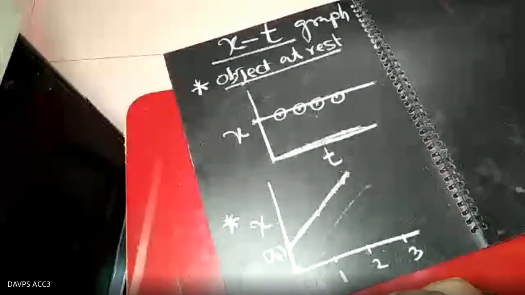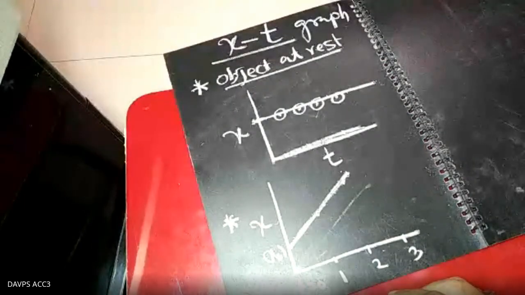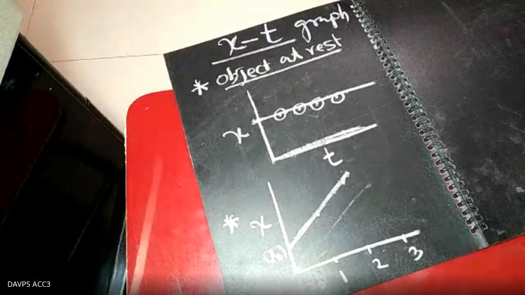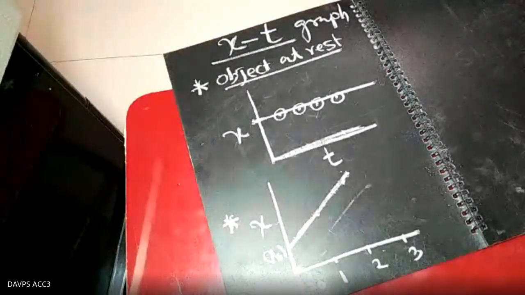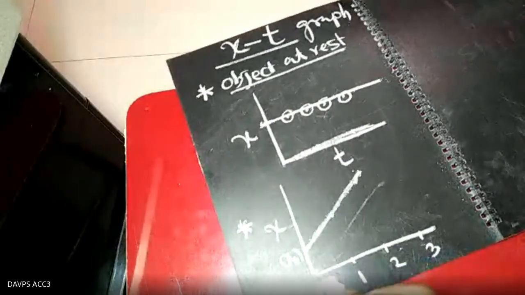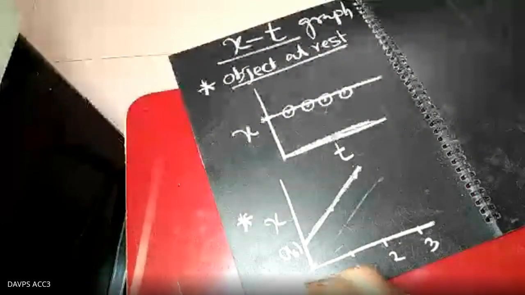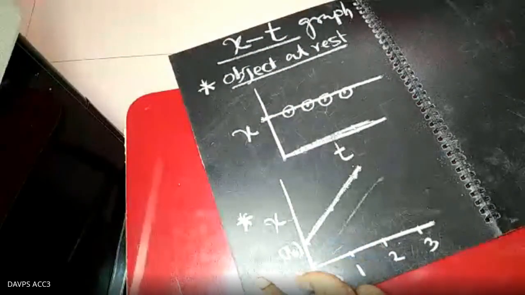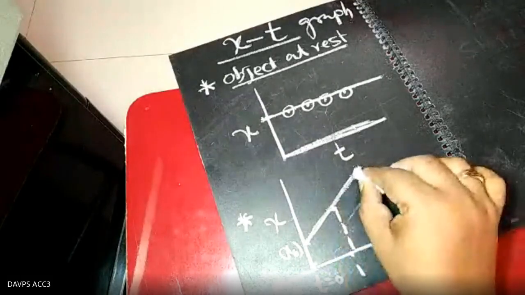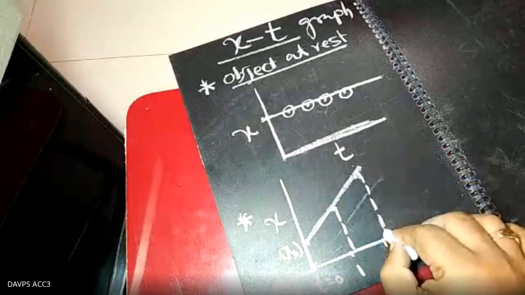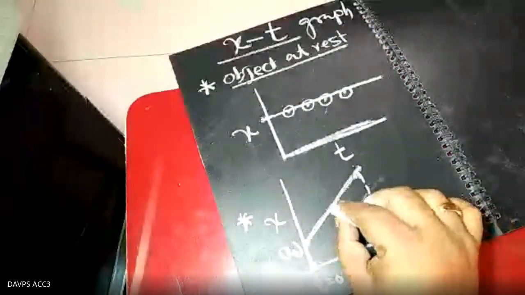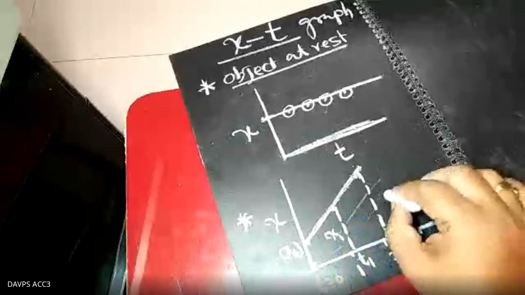What is the slope of this graph? The slope of the graph indicates the speed, or you can say the velocity also. How can you take the slope? You must be thinking, sir, you have to search for the angle. You don't search for that. Suppose this is one point and this is another point, this is the t1 time, this is the t2 time, and this position is x1, this position is x2.